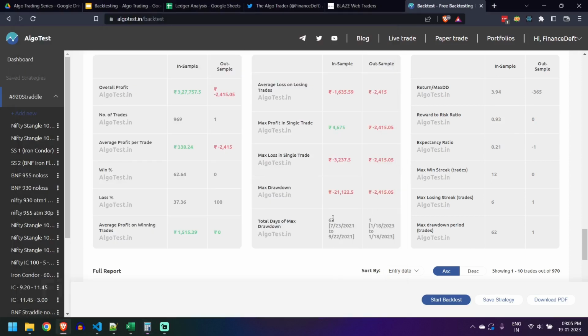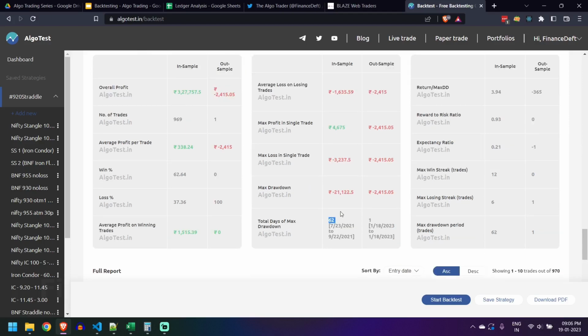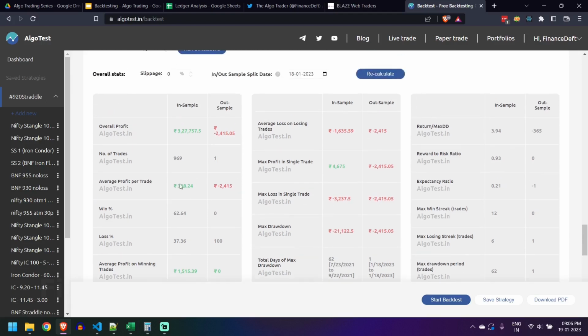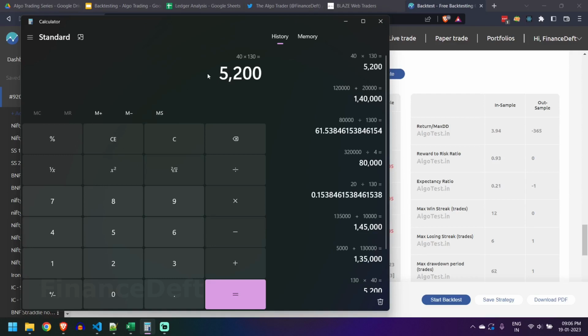Then we have the total days of max drawdown. This 21,000 loss per lot went on for a spree of 62 days. That is the calendar days, so 40 trading sessions. We have to calculate the charges for this also. If you are deploying this strategy with a broker where it is 20 rupees per trade, then it will cost 130 rupees per day to execute this strategy. Considering 130 rupees per day and 40 trading sessions, it will come to about 5,000 rupees in charges.